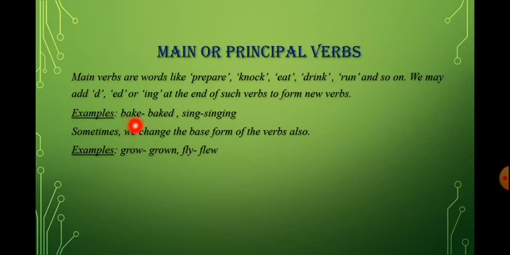Like bake. Bake is a root word, and what suffix have we added? We have added d, and the new word we've got is baked. Like sing. Sing is a root word, and what suffix have we added? We have added ing. So the new word we have got is singing. So here, from one root word, by adding a suffix we can get another new verb. Sometimes the base form of a verb changes also. Like you can see grow becomes grown. Fly, flew.